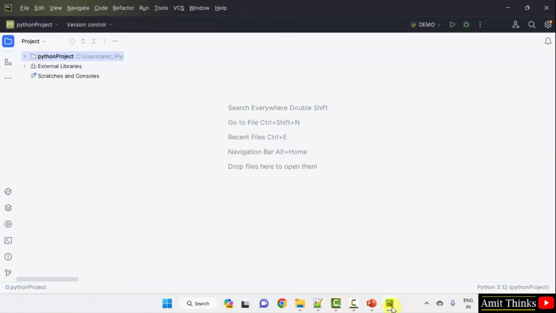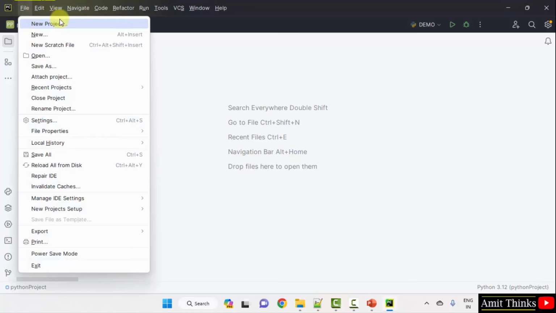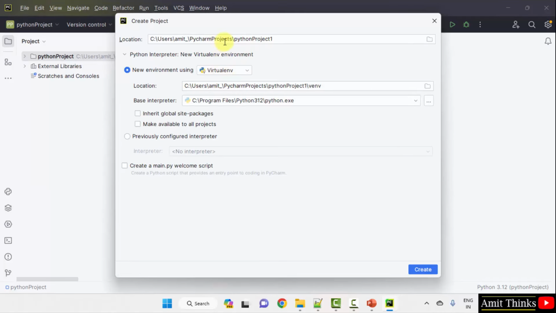So here is our PyCharm IDE. We are using the free and open source PyCharm Community Edition. Let me create a new project for this example. Go to File, click New Project. Here enter the project name.